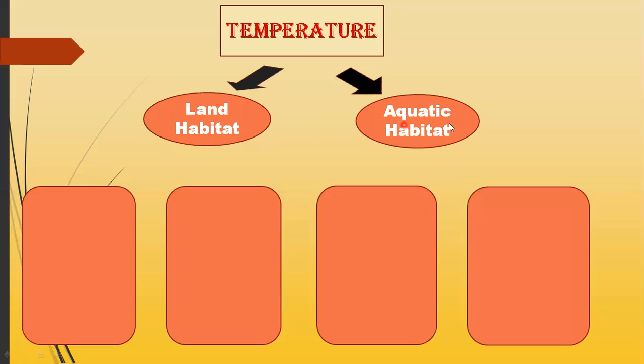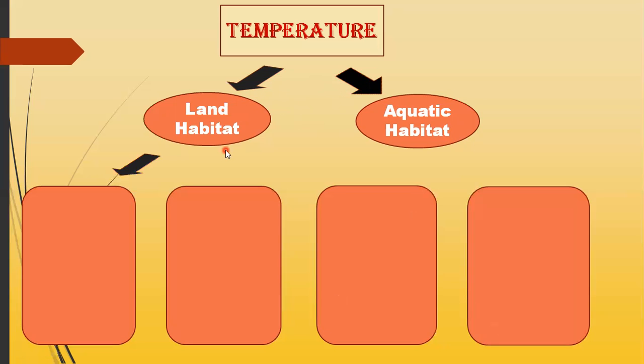In the case of aquatic habitat, as we know, the word aqua means water. So aquatic habitat is basically that type of habitat that has water. For example, we have the pond habitat. Pond habitat has water. Now we are looking at the effect of temperature on these two types of habitat.